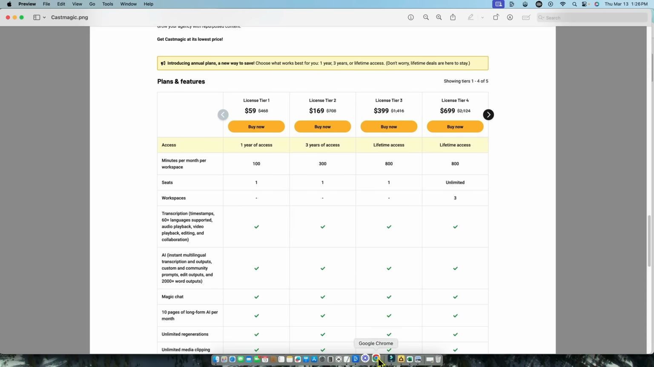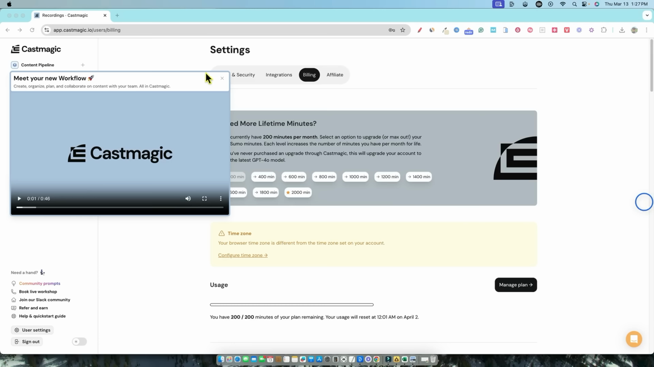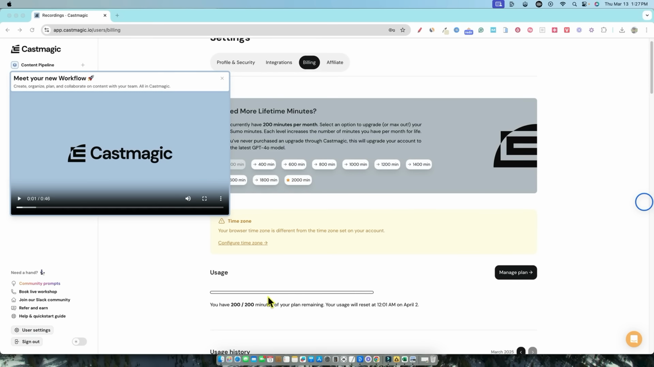Okay, so let's go take a look at Castmagic real quick. I'm going to sign in. Okay, cool. I wanted to see if I still had my access. I do have lifetime minutes, 200 minutes per month. I'm on a great plan. If you purchased it back then, you got a really good deal. The pricing has changed, and that's just the way that the market works, right?